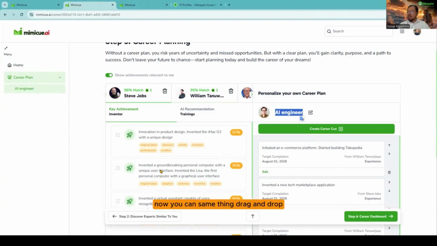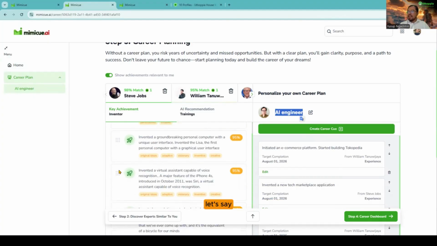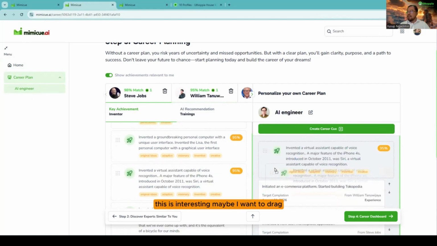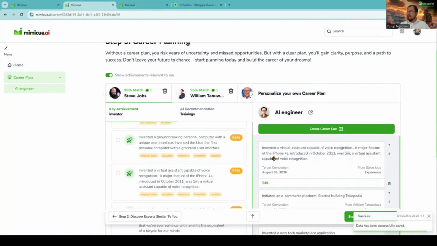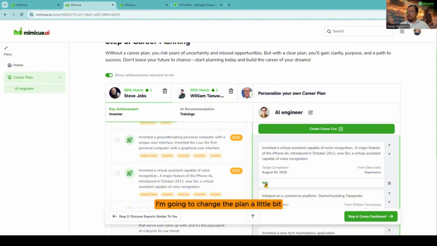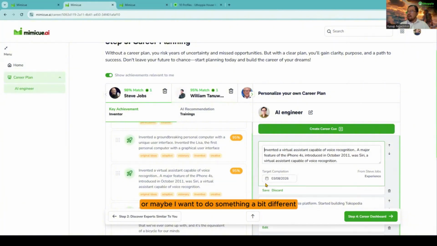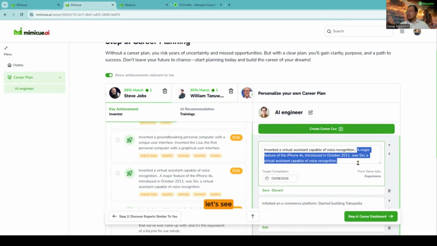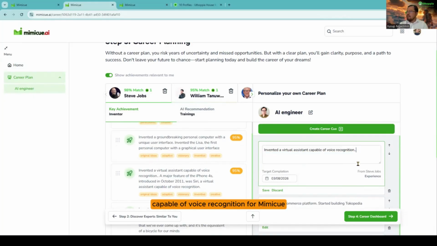Now you can, same thing, drag and drop. Let's say there are certain things that you're interested in. Voice recognition, this is interesting. Maybe I want to drag, I want to try this, but the iPhone 4 is a bit outdated. I'm going to change the plan a little bit. Or maybe I want to do something a bit different. Let's see, how about creating a virtual assistant capable of voice recognition for Mimicue.